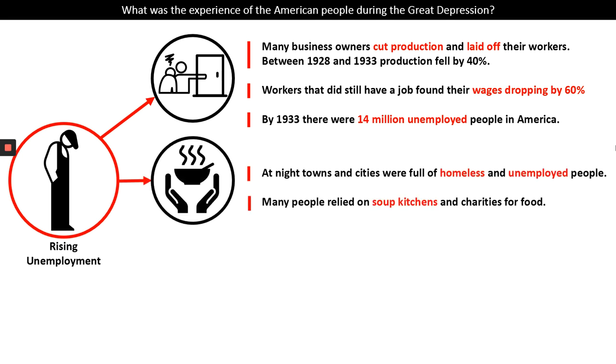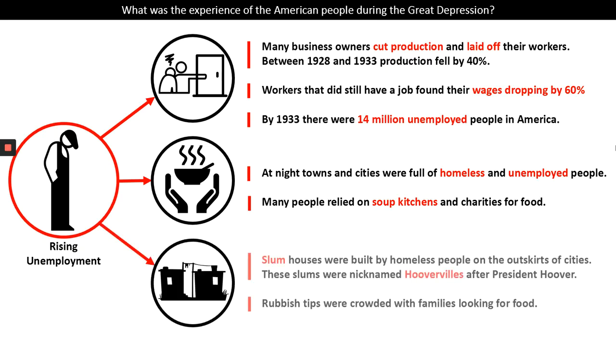And these unemployed people really struggled. At night, towns and cities were full of homeless and unemployed people. Many people relied on the kindness of charities and on soup kitchens for food. And slum houses were built by homeless people on the outskirts of cities. These slums were nicknamed Hoovervilles after President Hoover. There was a sense that the Republican policies and President Hoover's unwillingness to get involved and help the people were to blame for this Great Recession. Rubbish tips were crowded with families looking for food. If you were unemployed or homeless at the time, it's a very difficult period for an American person.